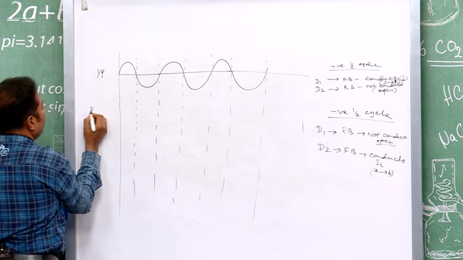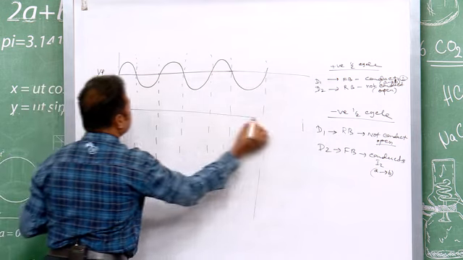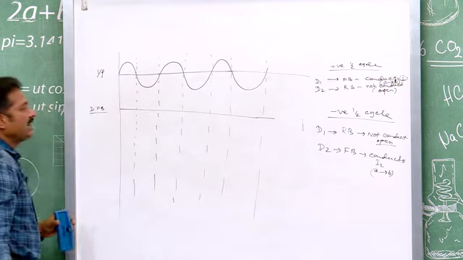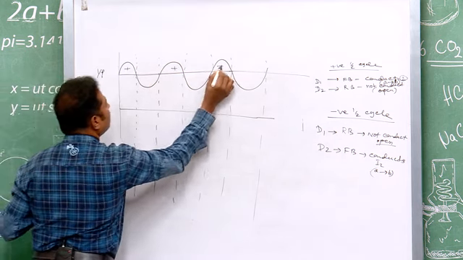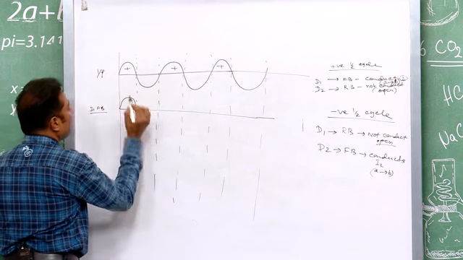Now, when D1 is forward biased, what happens? This is your output. With D1 forward biased, the current was I1, and for the positive half cycle, I1 flows through D1. So, this is your I1.